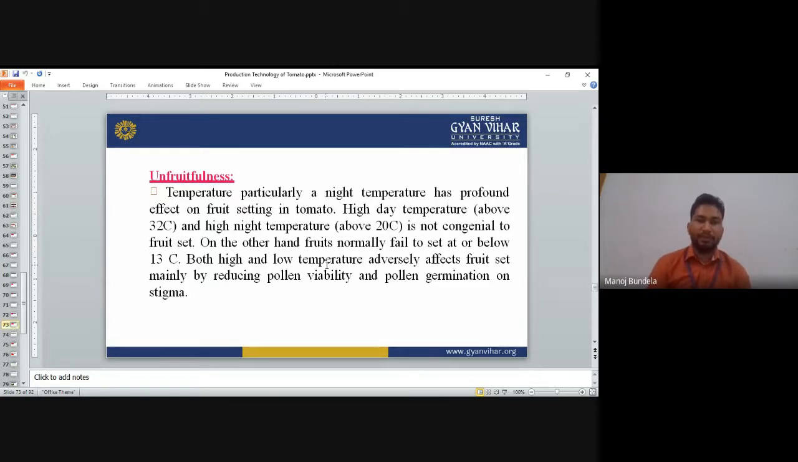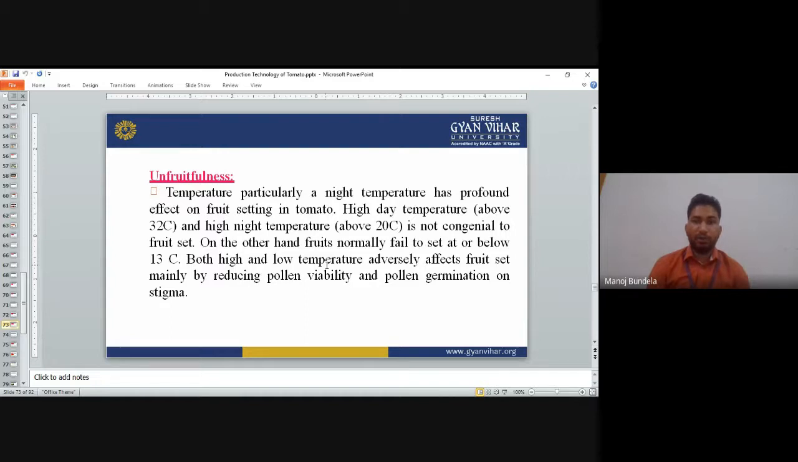Next is unfruitfulness. Temperature, particularly night temperature, has a profound effect on fruit setting in tomato. Night temperature plays an important role in fruit setting. High day temperature above 32 and high night temperature above 20 are harmful. That is, the day temperature is about 32 and the night temperature is about 20.